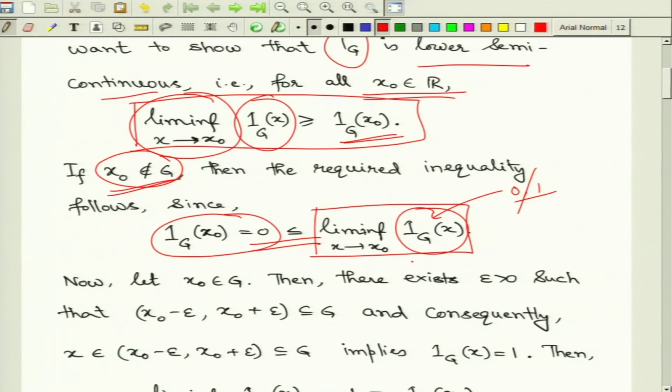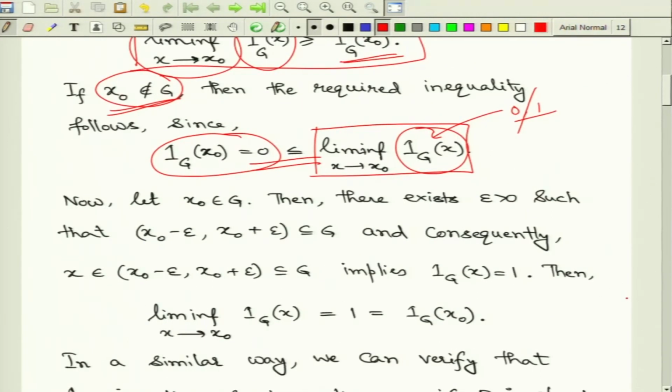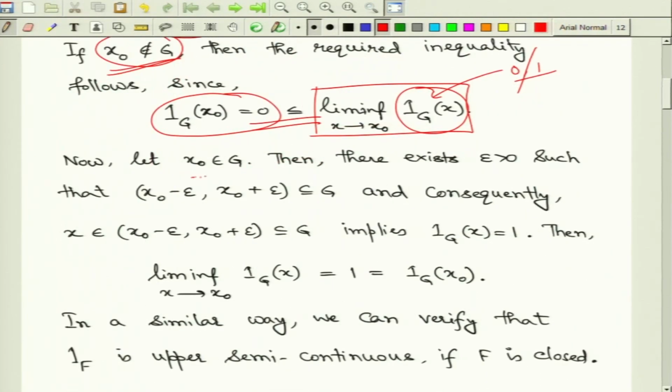Let us now consider the other case when the point is inside the open set.